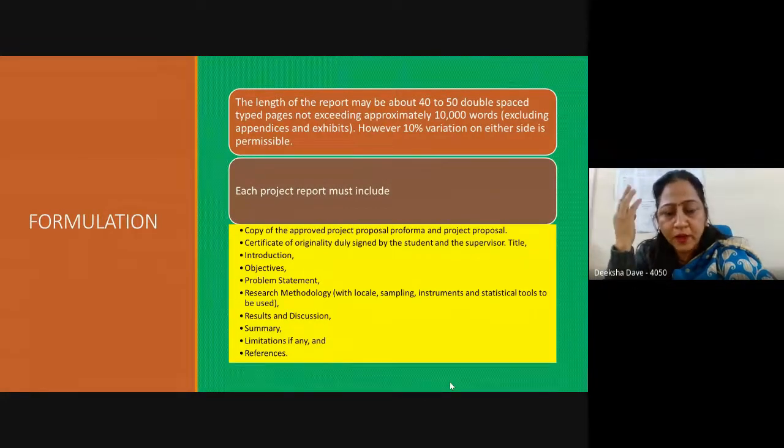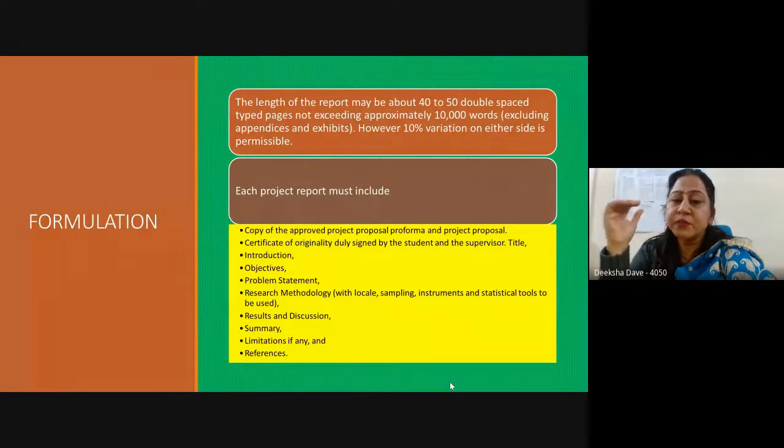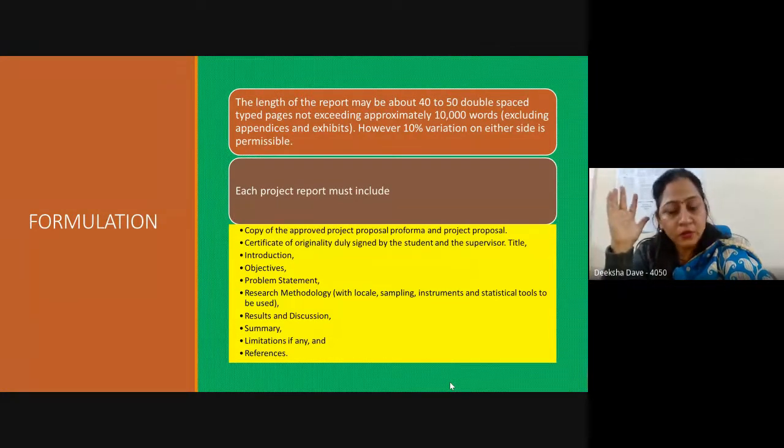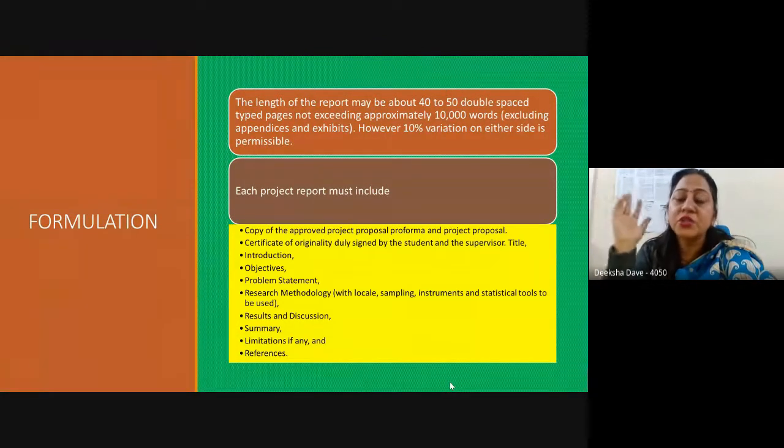When you submit the project report, if it is submitted electronically or in hard copy, you must attach the initial proposal proforma, which contains the signature of the supervisor and yours, and also mentions that it is approved. Then a certificate of originality, signed by the student as well as the supervisor, that the work which you have done is original, it is not copied from anywhere. Please avoid all these practices.